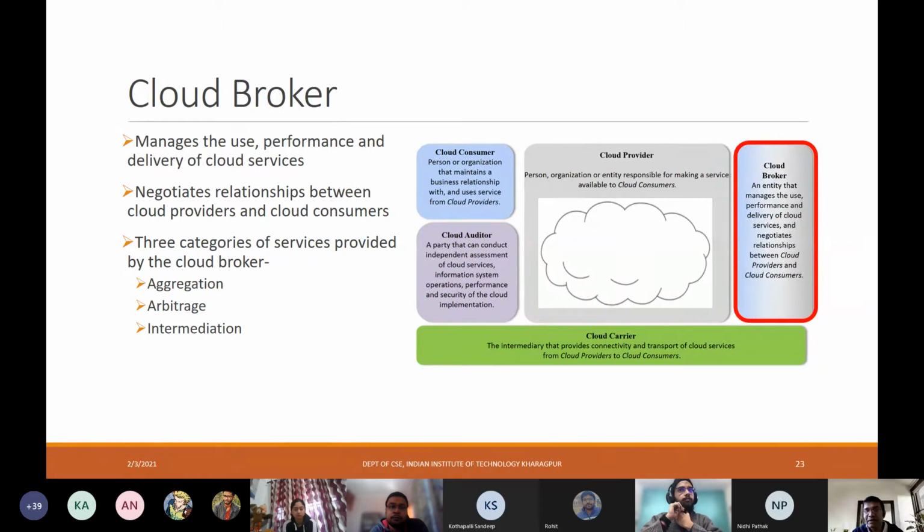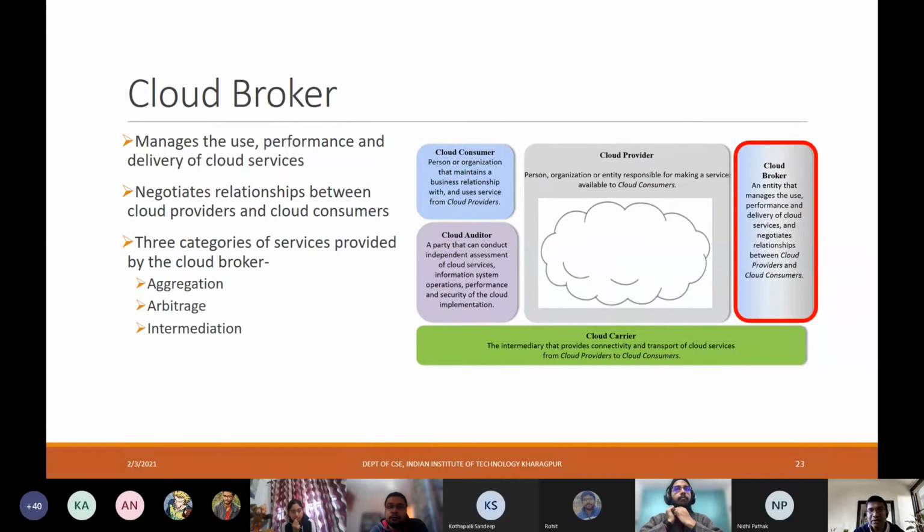The broker sits between the providers and the consumers and ensures that the performance, management of service usage, and delivery of cloud services are all done appropriately by the provider.